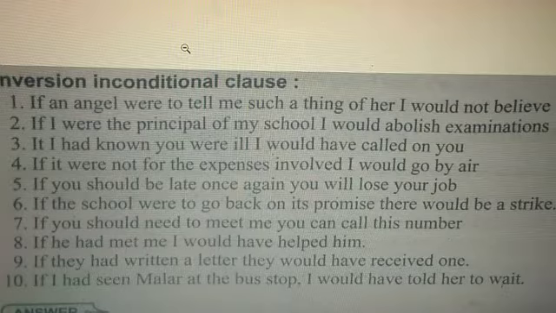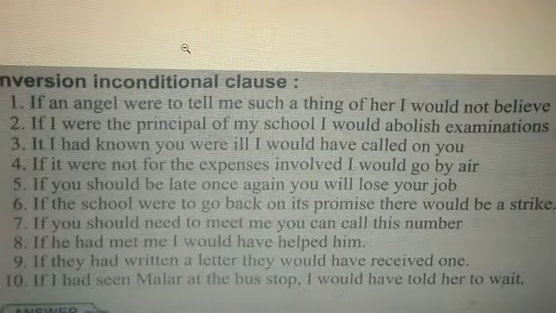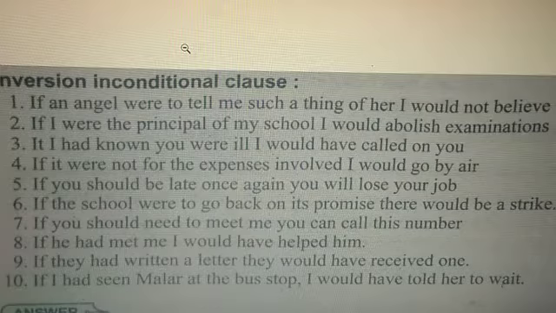Fifth one, if you should be late once again, you will lose your job. So what will be the answer for fifth one? Should you be late once again, you will lose your job. Sixth one, if the school were to go back on its promise, there would be a strike. So sixth one, were the school to go back on its promise, there would be a strike.